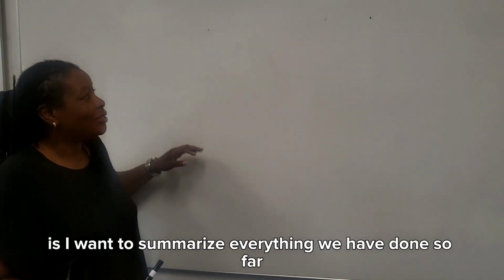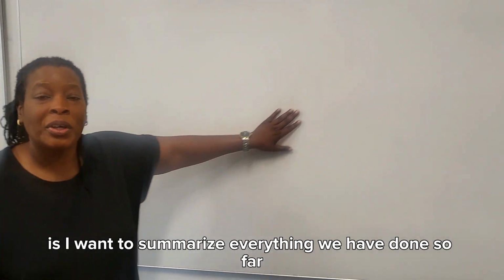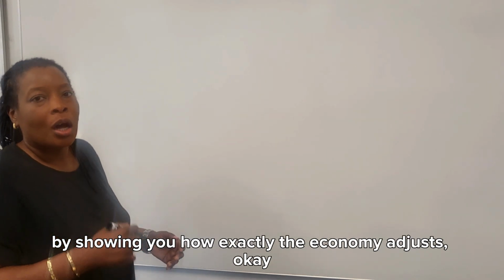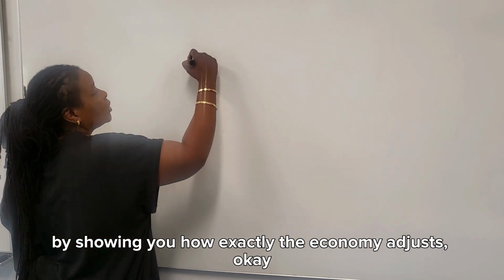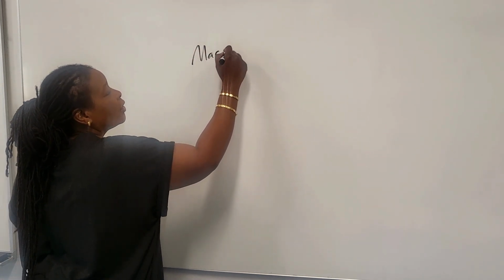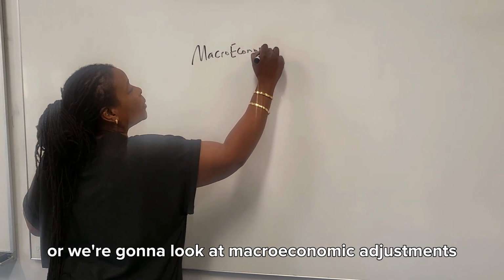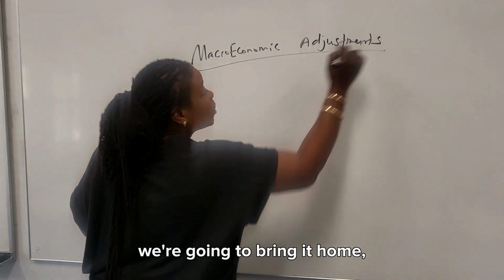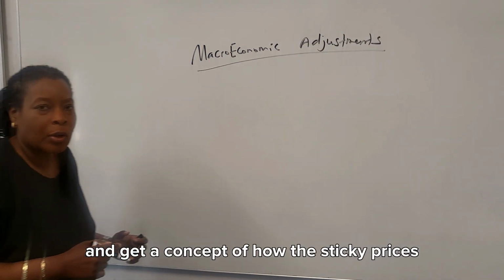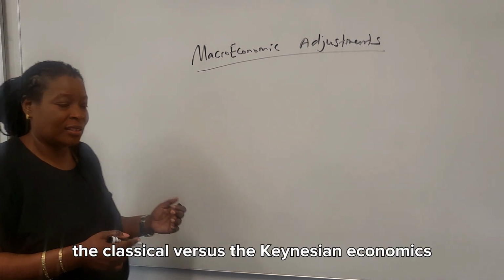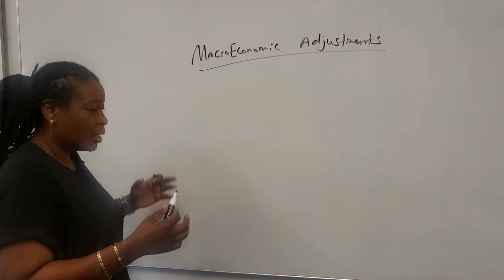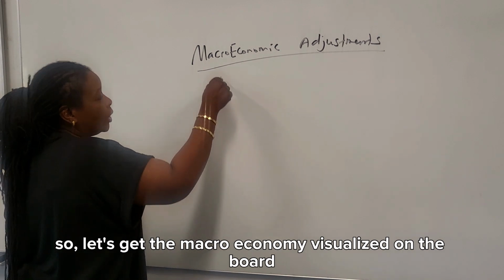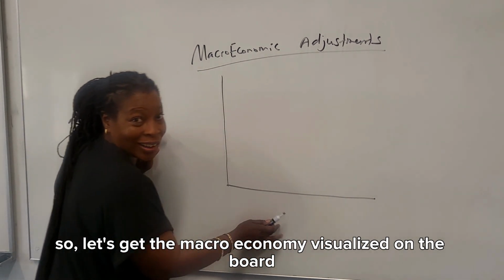What I want to do right now is summarize everything we have done so far with classical versus Keynesian economics by showing you how exactly the economy adjusts. I'm going to use my board right here, and we're going to look at macroeconomic adjustments. We're going to bring it home and get a concept of how sticky prices or flexible prices, classical versus Keynesian economics, kind of explains what policy should look like. So let's get the macroeconomy visualized on the board.